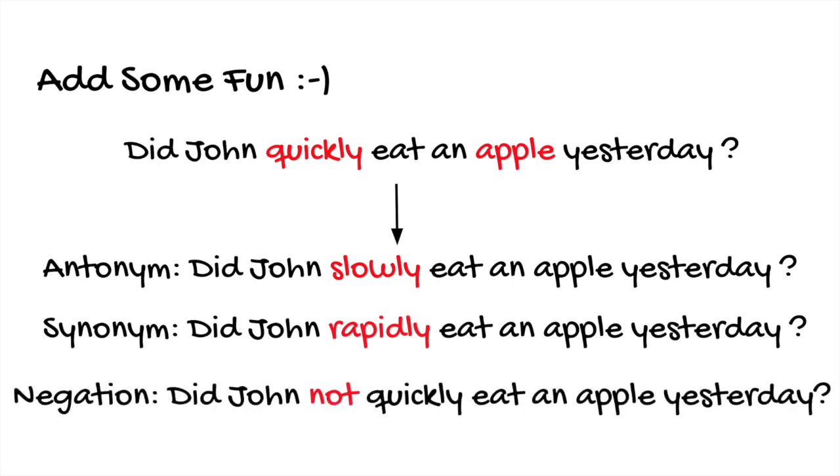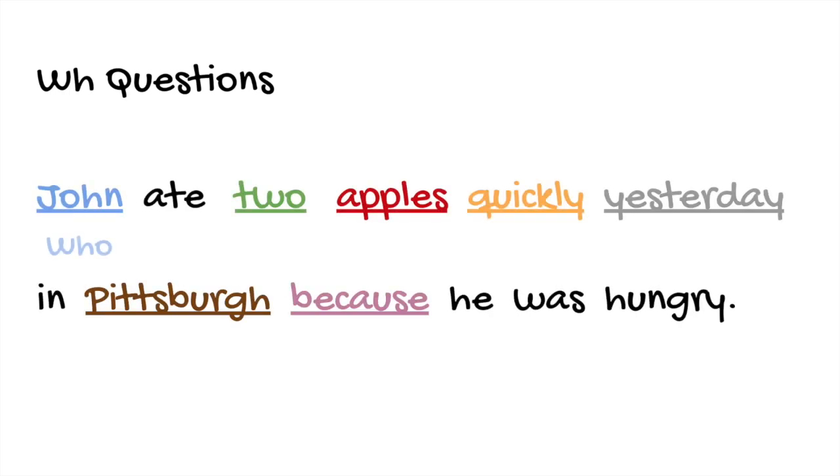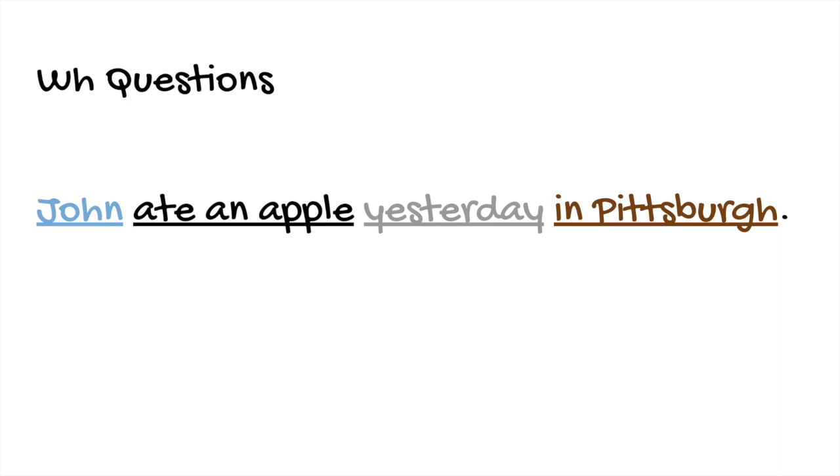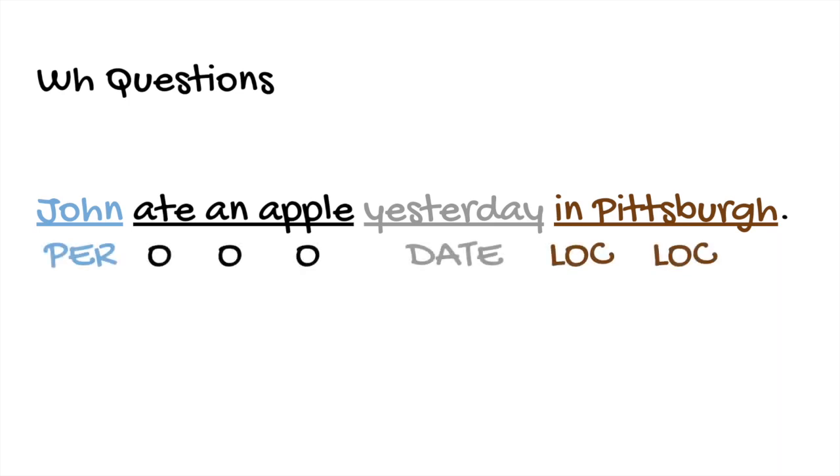And for WH type questions, our system could ask who, whom, what, when, where, how many, and why questions. For WH questions like who, whom, what, when, and where, we get the named entity tag of each word in a given sentence with the help of an NER tagger.